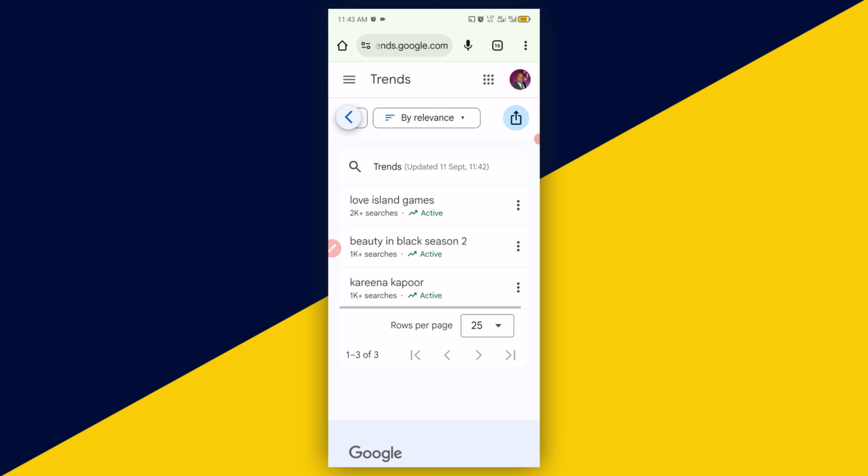It's that simple. So basically, this is how to check out what is actually trending in your locality in Google search.